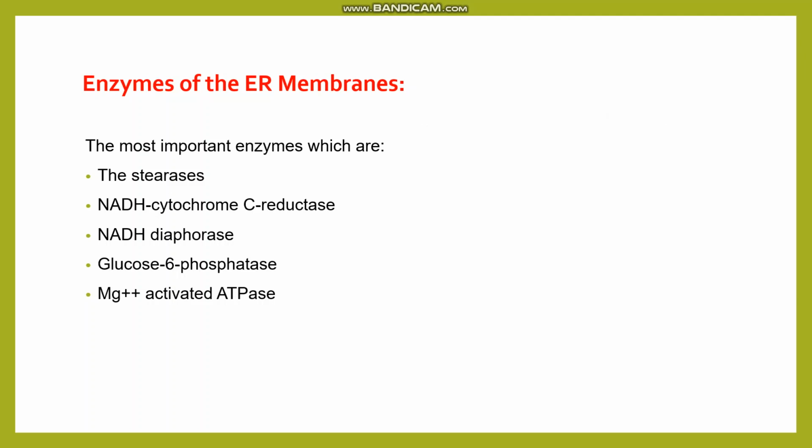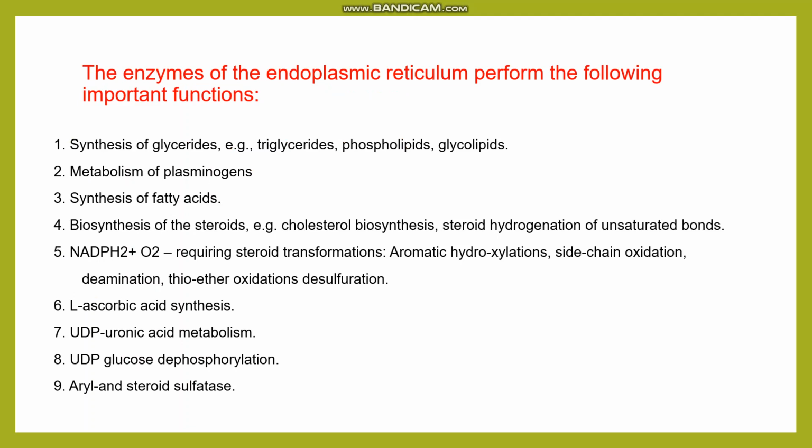The enzymes of the endoplasmic membrane. The main enzymes are esterase, NADH cytochrome C reductase, NADH diaphorase, glucose-6-phosphatase, and magnesium-activated ATPase. These enzymes have different important functions to perform, for example, synthesis of glycerides, metabolism of plasminogens, synthesis of fatty acid, biosynthesis of steroid, ascorbic acid synthesis, glucose dephosphorylation, and so on.